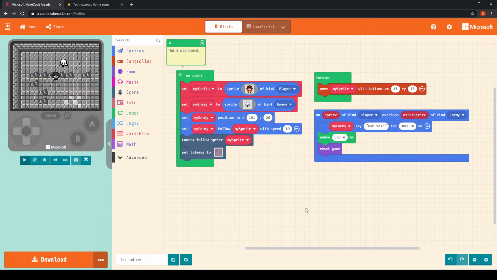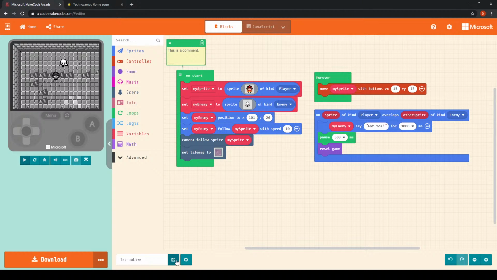Remember, you can be as creative as you like. You don't have to stick to what I've done. You can choose your own character sprites. You can choose your own enemy sprite. You can have multiple enemy sprites. There are lots of different things you can do. The possibilities are endless. But I would suggest that you take a look at this.